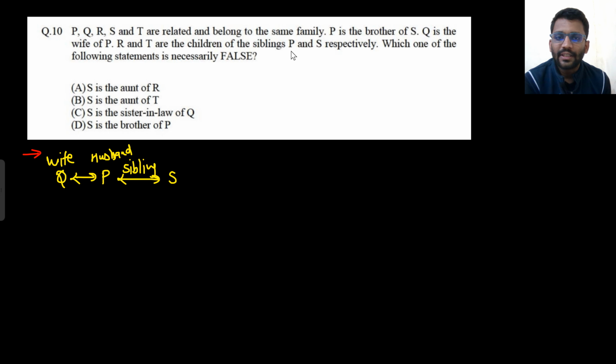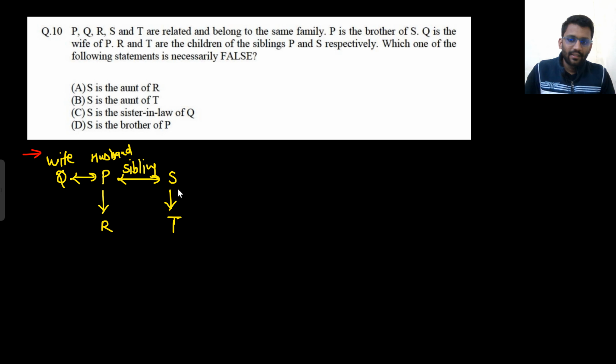R and T are the children of siblings P and S respectively. So R is the children of this guy and T is the children of this guy. Which one of the following statement is necessarily false? Okay, necessarily false. S is the aunt of R. If she is a girl, S can be girl or boy. We don't know. P will be a boy, that's for sure. Q will be a girl, that's for sure. S can be boy or girl, anything. R can be boy or girl, anything. T can be girl or boy, anything. So that is not fixed.